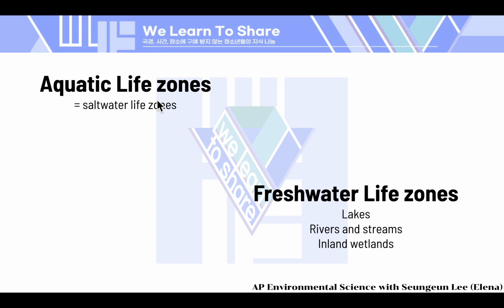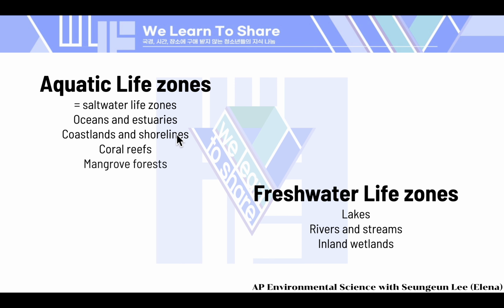And apart from coral reefs, we're going to learn that our oceans are divided into several life zones. So we have aquatic life zones, we have freshwater life zones. And in terms of aquatic life zones, they're the same as saltwater life zones. What belongs in these includes vast oceans and estuaries, coastlands and shorelines, and coral reefs and mangrove forests. Each of these areas hosts unique species and ecosystems. Then there are freshwater zones like lakes, rivers, and streams, inland wetlands.